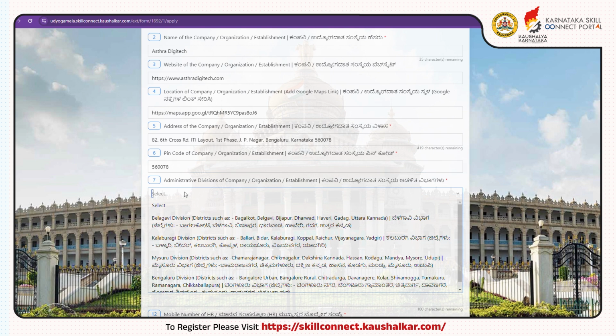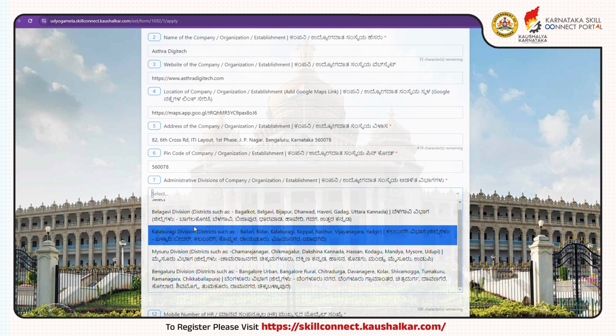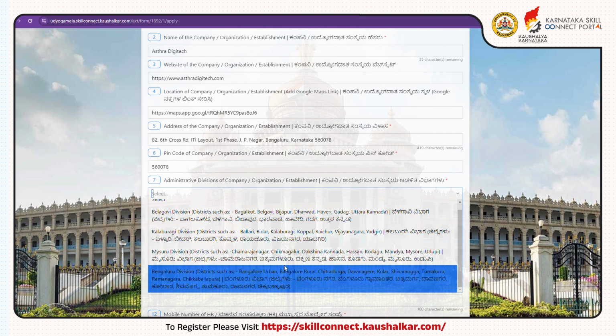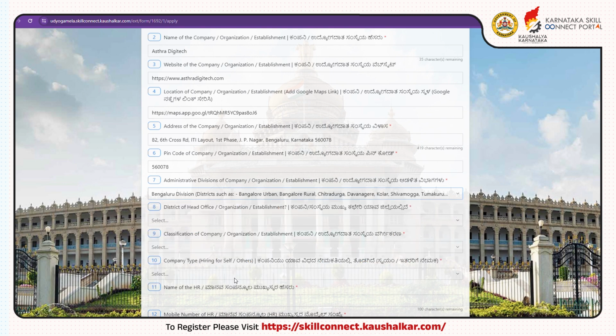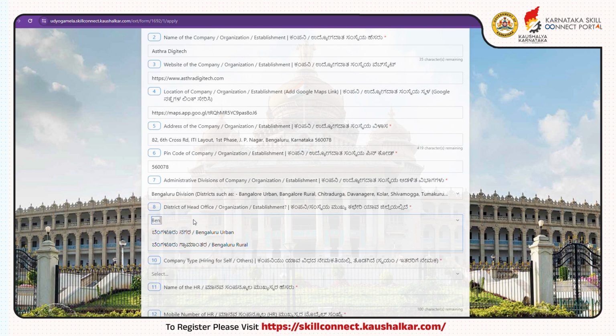Here, you are required to select the administrative division according to your location. Please go through the drop-down boxes and select the administrative division according to your location. Select the district where your company's head office is located. If it is outside Karnataka, you can select the option Others. Then, you are required to type the district and state name where your company's head office is located.